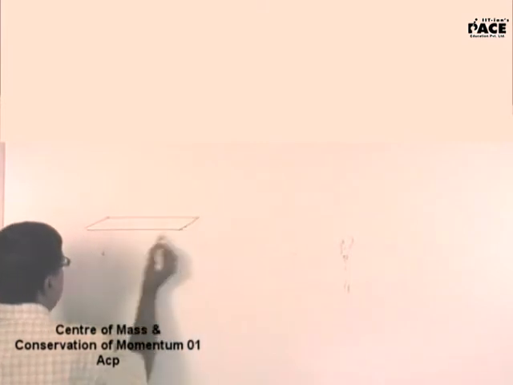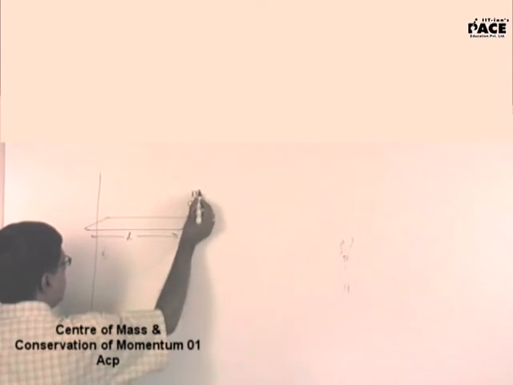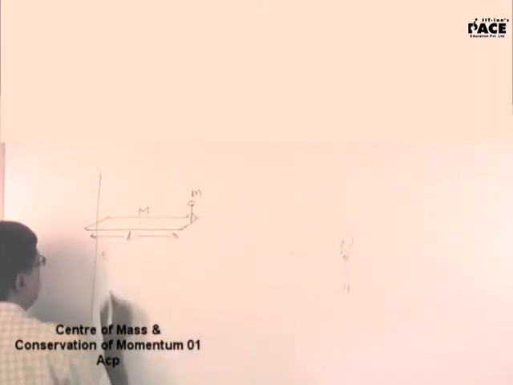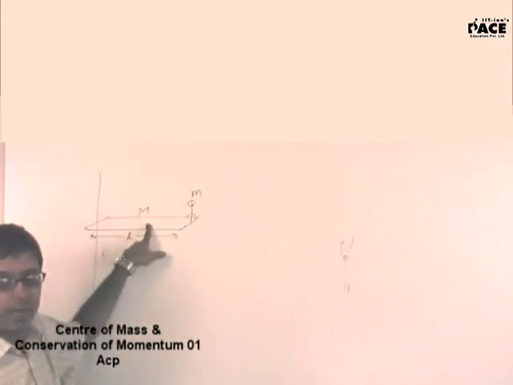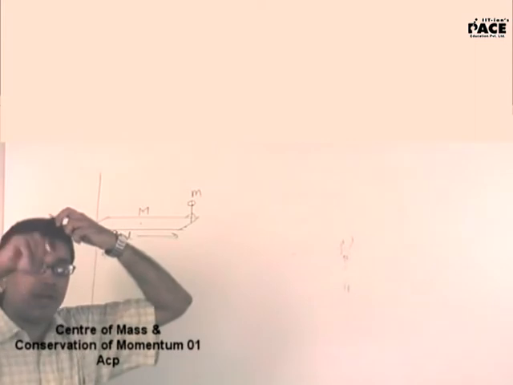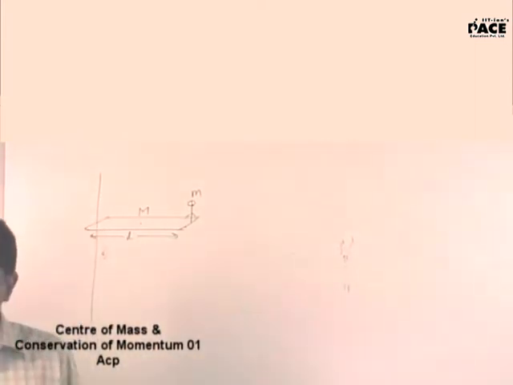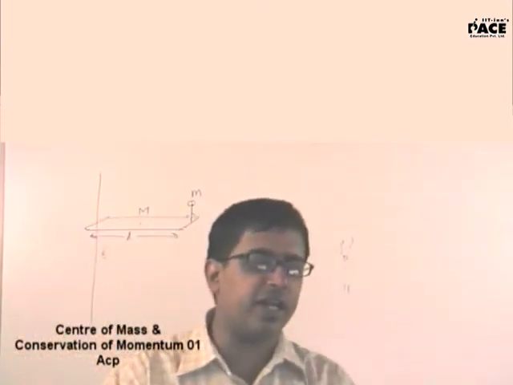Now consider this state. This is a wooden plank of length L. There is a man standing here. Let the mass of the man be small m. Let the mass of the plank be capital M. The whole of the mass of the plank will appear to be concentrated at its center because it is a uniform plank. This plank is kept on a smooth surface, or say it is on a river.